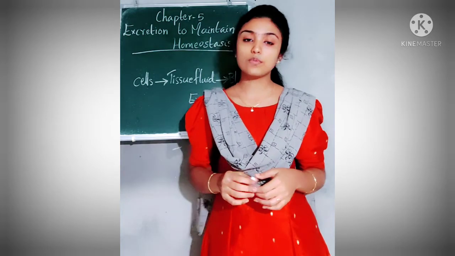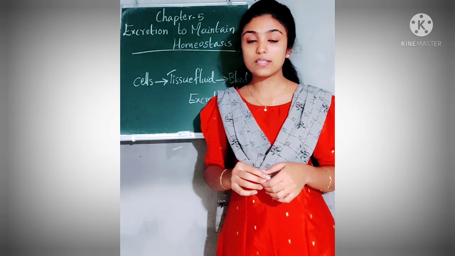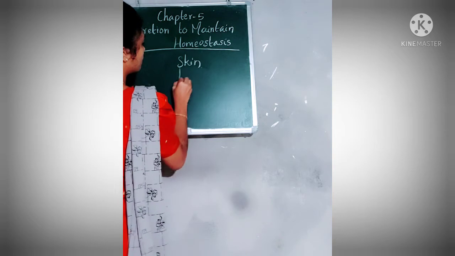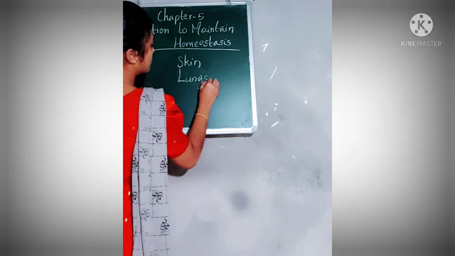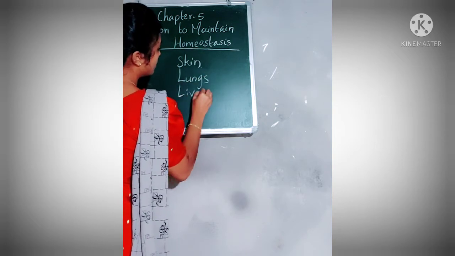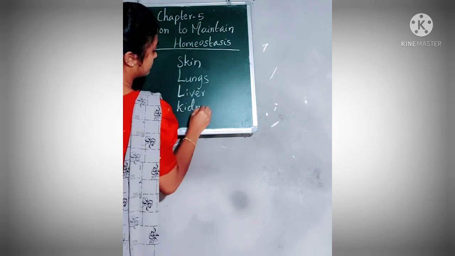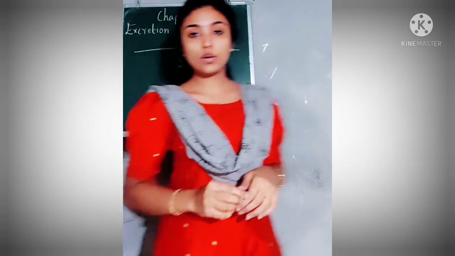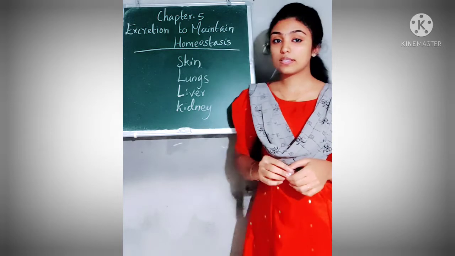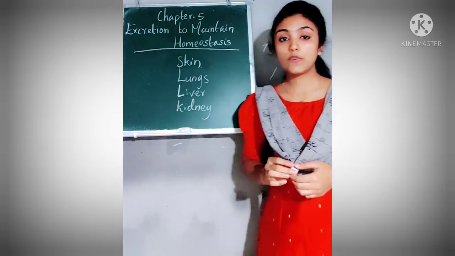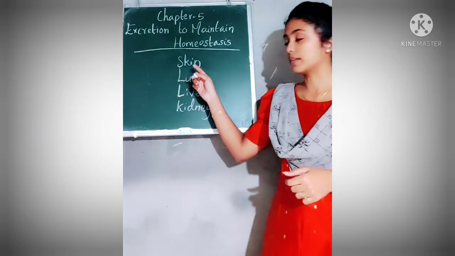Now we shall learn which are the excretory organs that are present in our body. The excretory organs in our body include skin, lungs, liver and kidney. So the four excretory organs in our body include skin, lungs, liver and kidney. So first we shall learn about skin.